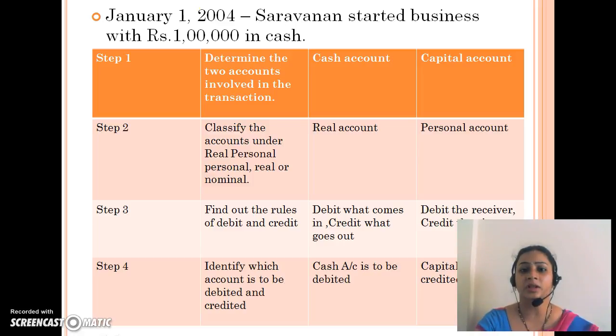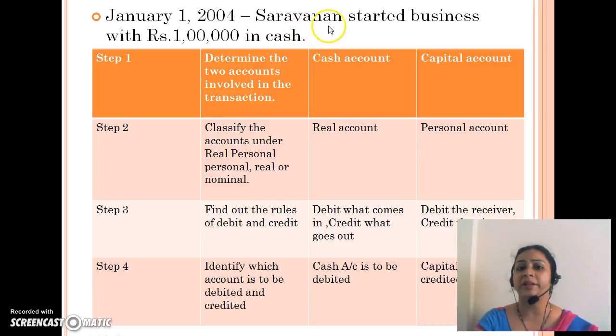In this transaction, you have to first understand what the two things are that are going to be affected. Saravanan is starting a business. Whenever any owner starts a business, the money he brings into that business is known as capital, and the form in which he brings it is known as cash.